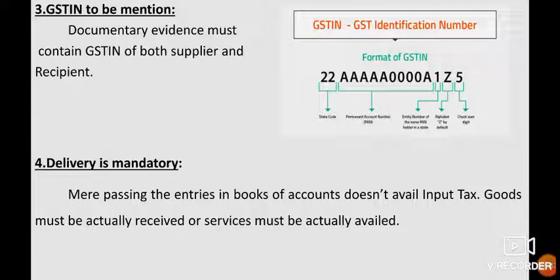Fourth one, delivery is mandatory. Mere passing of the entries in the books of account doesn't avail input tax. Goods must be actually received or services must be actually availed. The recipient of goods must have the physical possession of goods. For example, Mr. A sold goods to Mr. B. The goods are lying in the godown of Mr. A, and Mr. B has not taken physical delivery of goods. In this case, Mr. B will not be able to take ITC because the goods are not delivered to B.